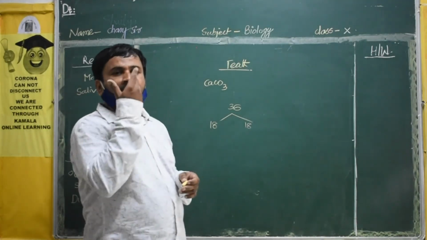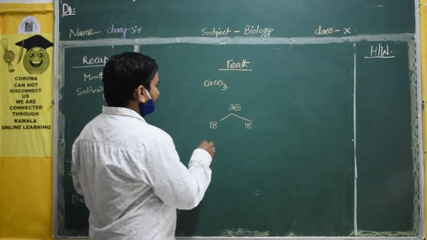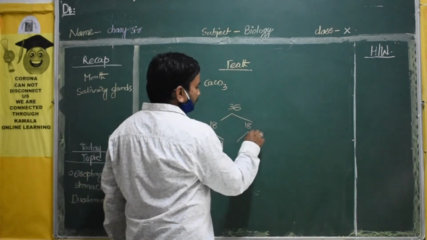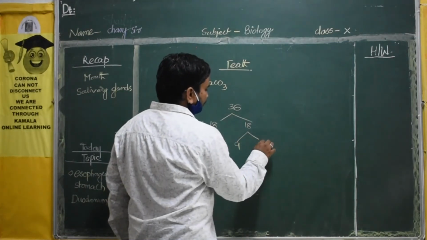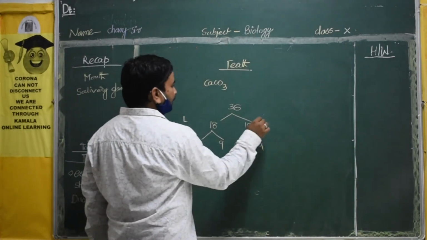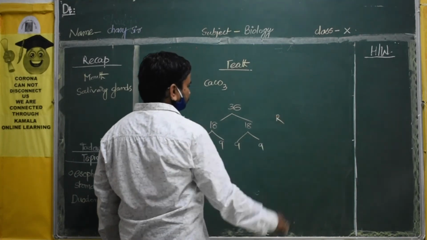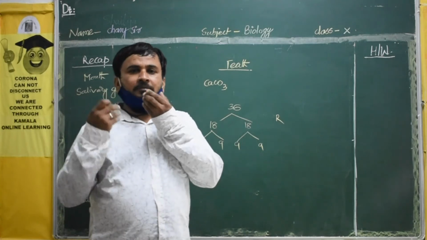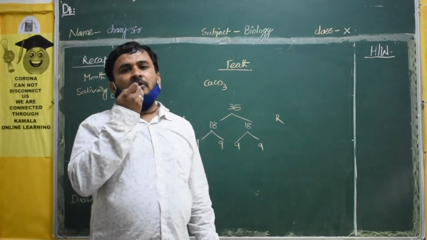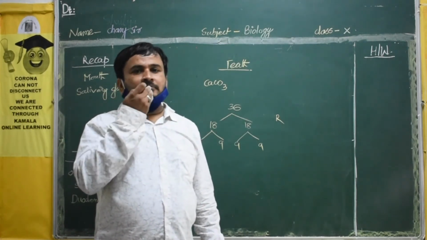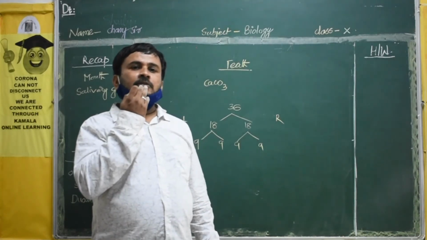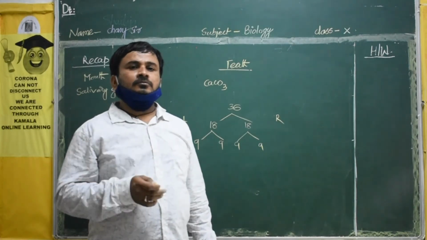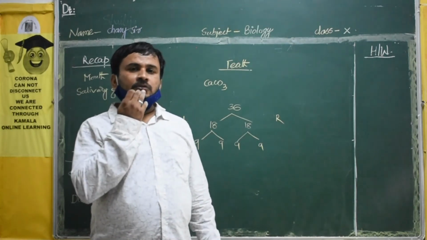If you see again, the 18 of the lower jaw divided in half, again 9 will be there. You can see left side 9 and right side 9. If you see half of these 9: 2, 1, 2 and 4.